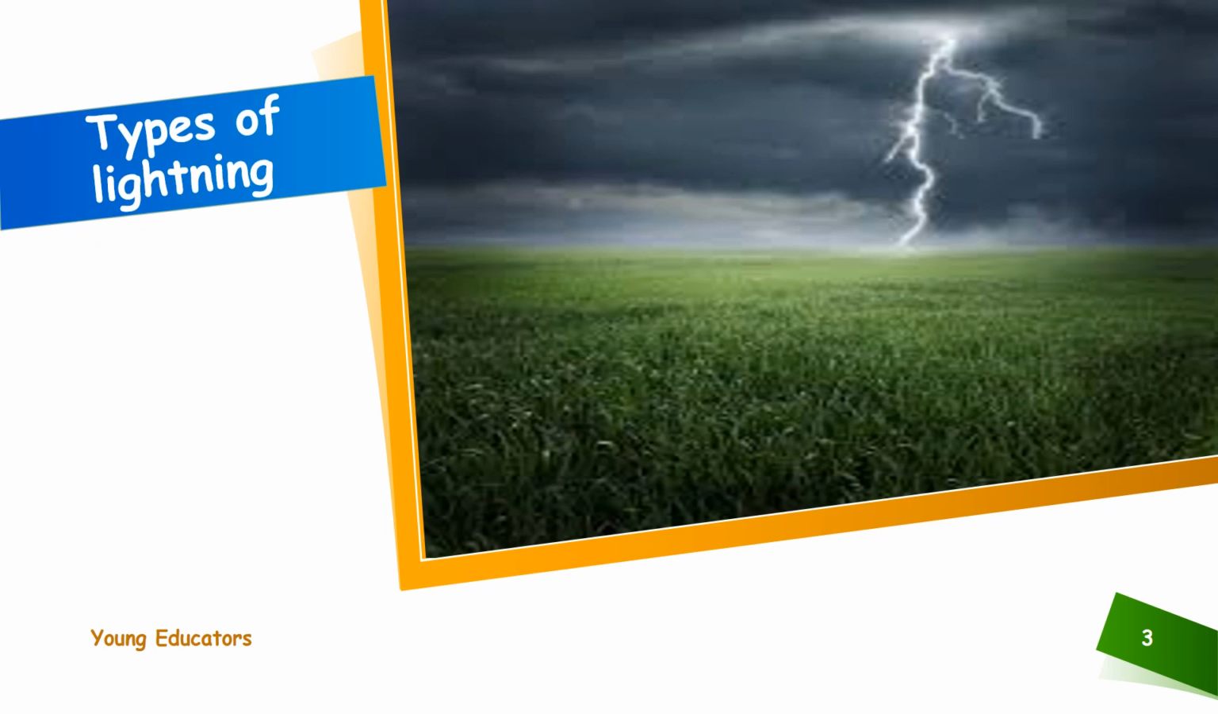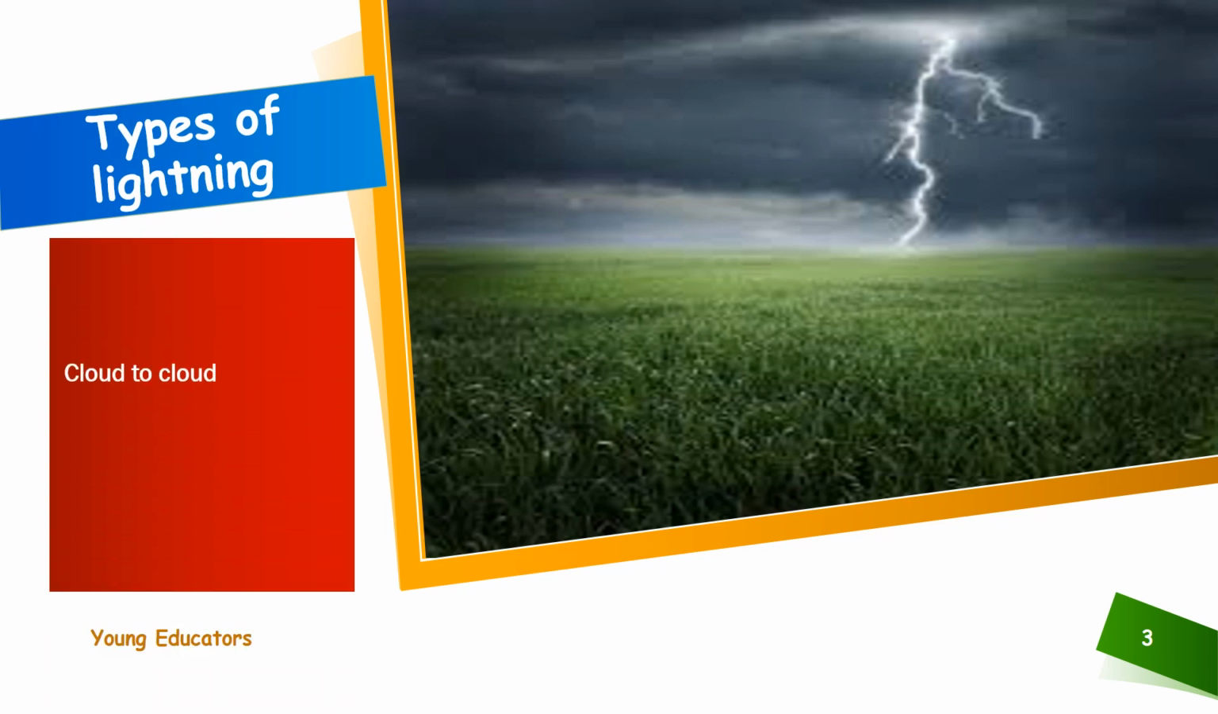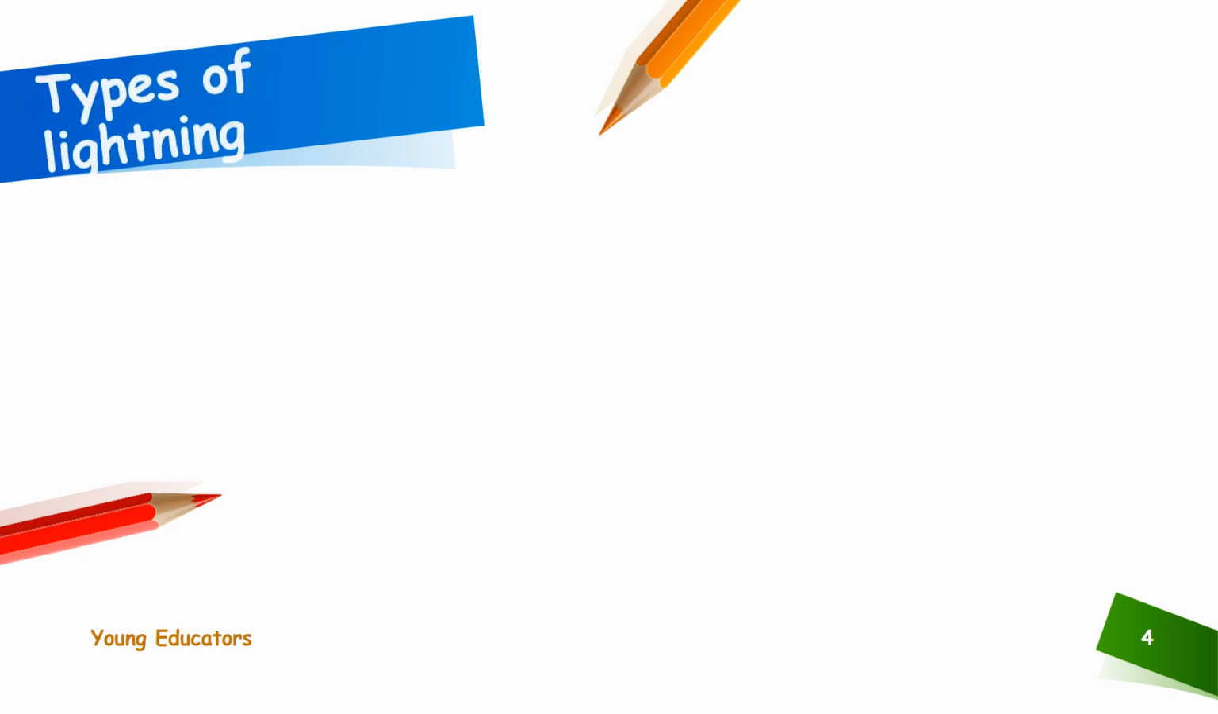Types of lightning: cloud to cloud lightning, cloud to air lightning, and cloud to ground lightning are the three types of lightning that can occur. Let's know about the three types of lightning.